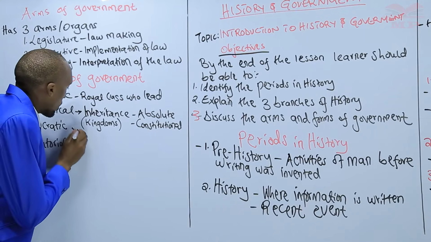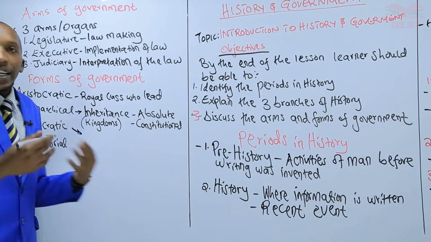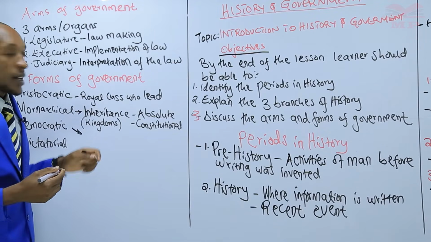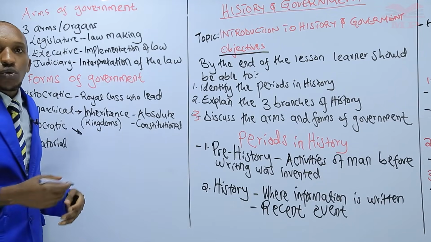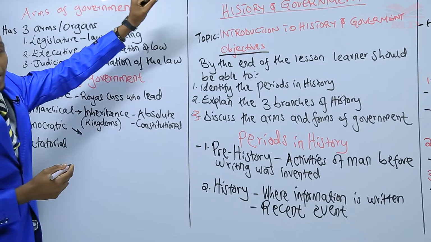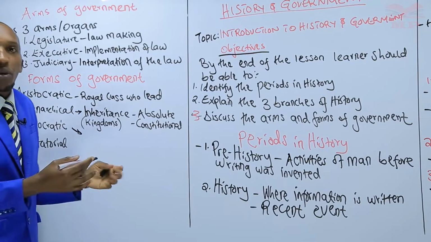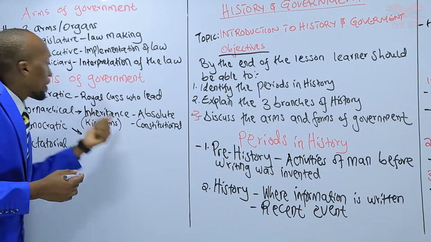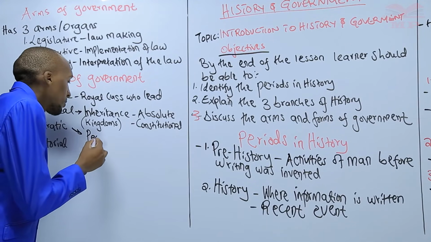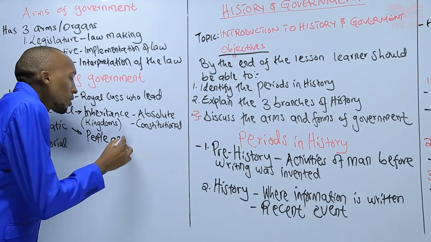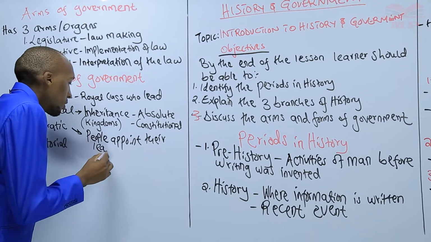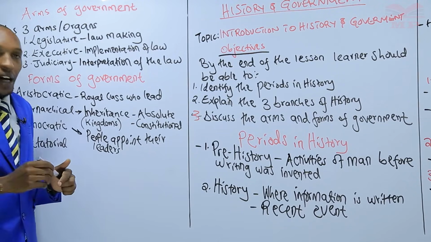Now, when you talk of a democracy, it's where people are engaged in electing. In these two, people do not elect, right? In the first one, you have to be from the royal class for you to engage in leadership. In kingdoms, we only have the head being from a specific place, but some other people can be elected or appointed to lead. But now, when you talk of a democracy, we have people appointing their leaders. People appoint their leaders. That is a democracy.